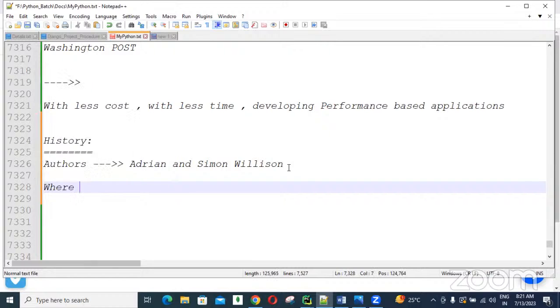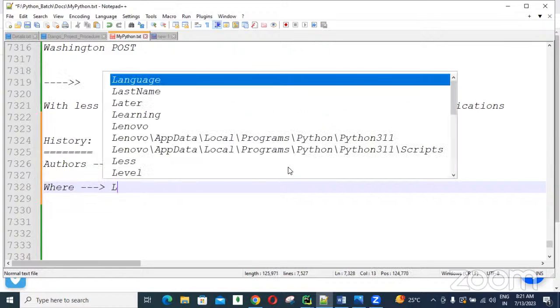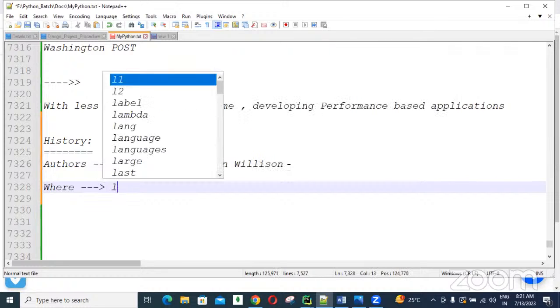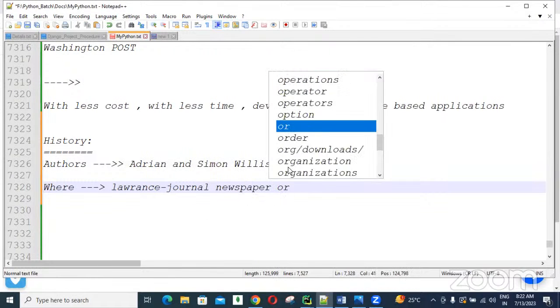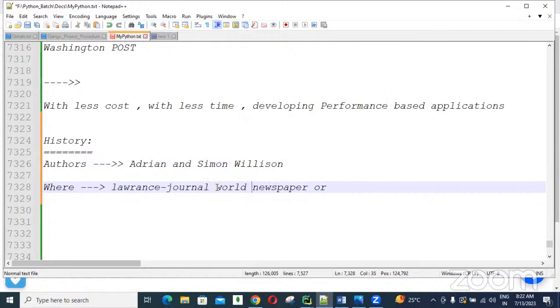So where was it designed? In the Lawrence Journal-World newspaper organization, guys.